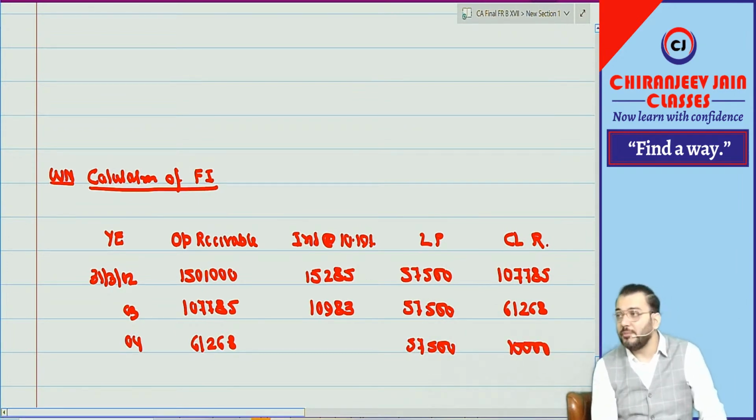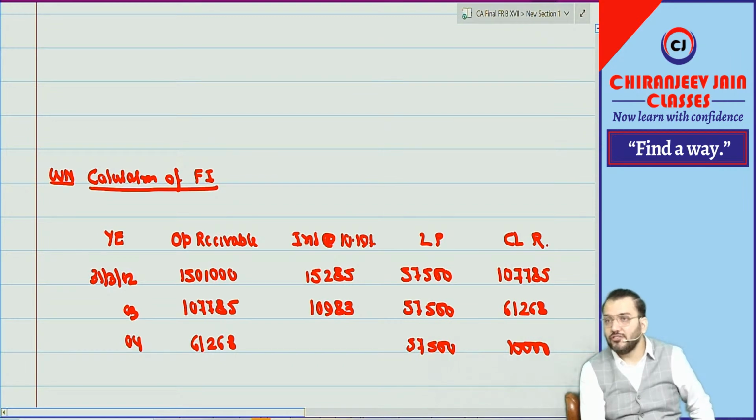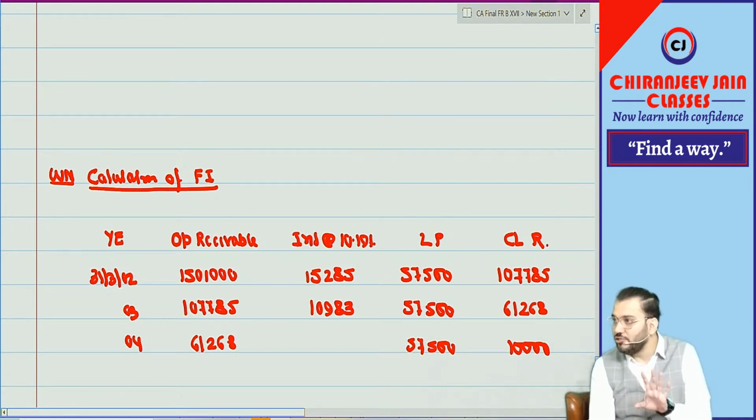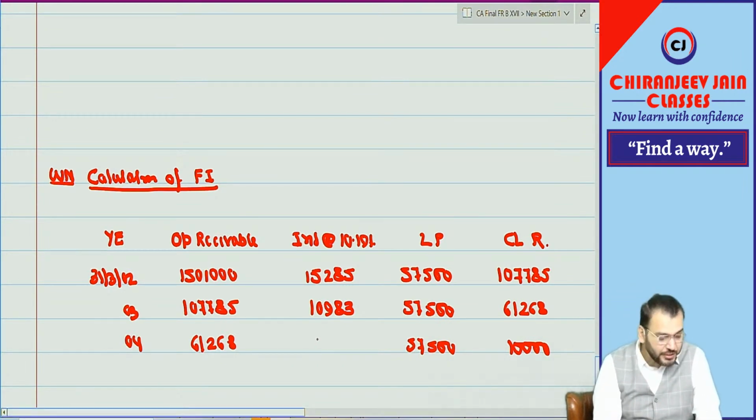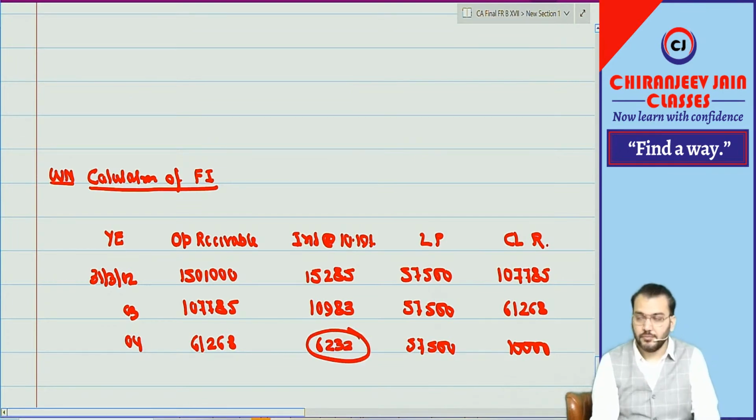That is UGRB. Closing balance should be equal to 10,000. That is UGRB. How much? Interest what? Balancing figure. Balancing figure how much? Give me balancing figure. It will be 6,232. Correct.